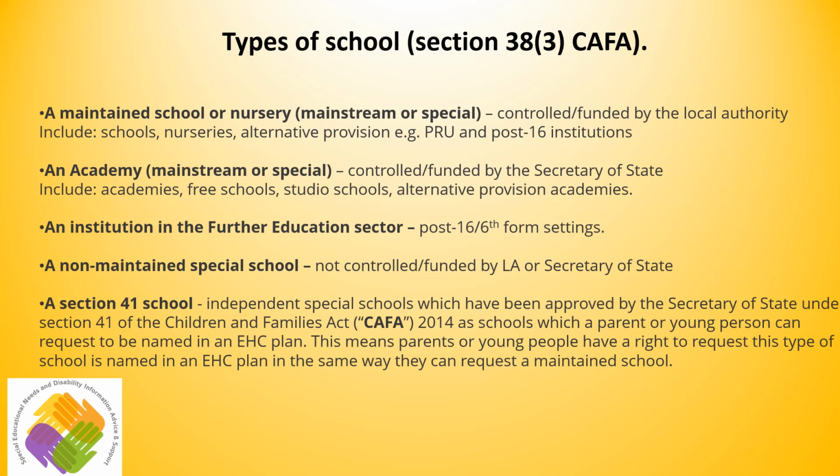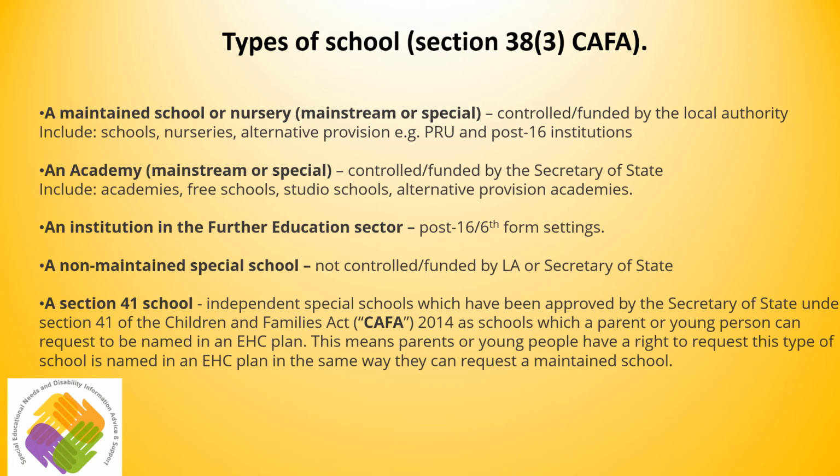So starting with a maintained school or nursery, this refers to any school or nursery controlled by the local authority. It also refers to both mainstream and specialist. Though it can be confusing, maintained is not the same as a mainstream setting. You can have a maintained specialist setting, i.e. a special school controlled by the local authority. An academy is controlled or funded by the Secretary of State. Further education institutions are post-16 or sixth form settings.